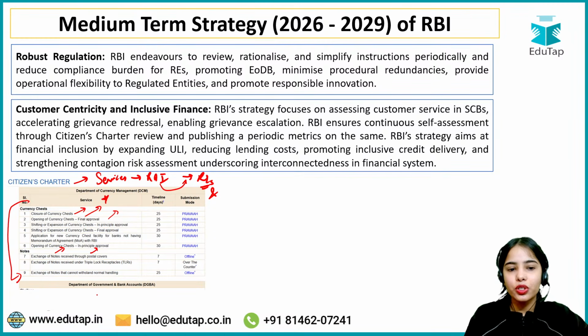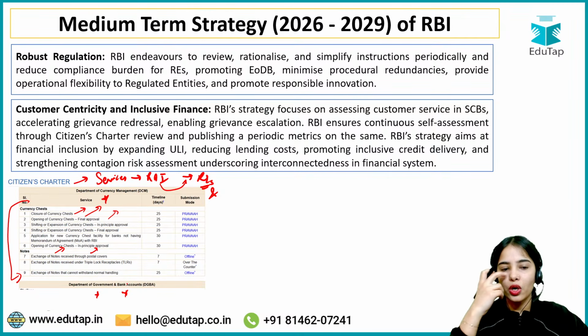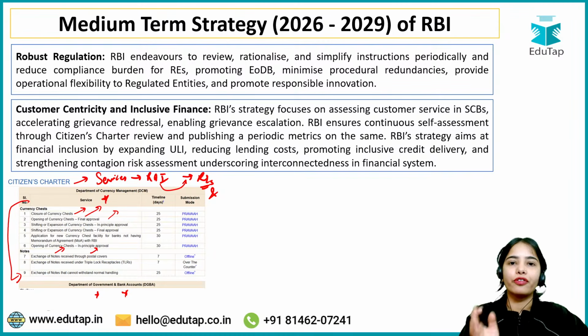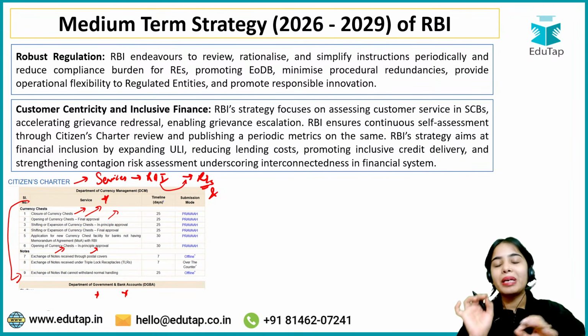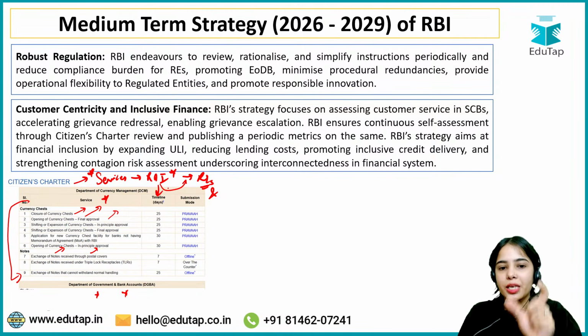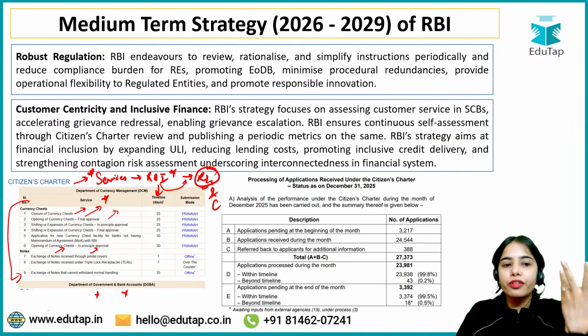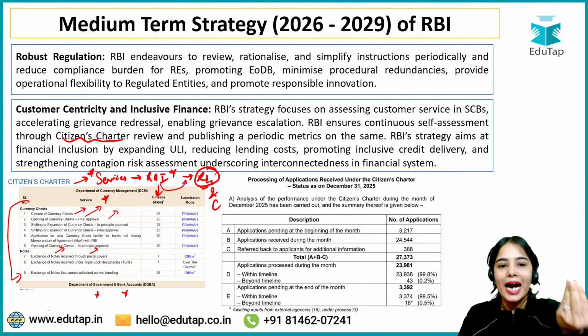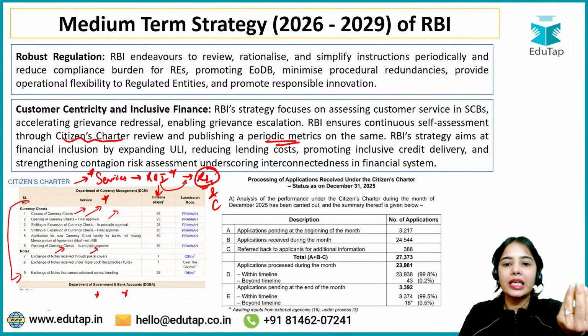The different departments of RBI, the Department of Currency Management, the Department of Government and Bank Accounts, multiple departments are providing different services. So the citizen charter contains all the different services that the RBI departments are providing to the regulated entities and the citizens. RBI also reviews the citizen charter, and a periodic metric is released on the RBI's website.